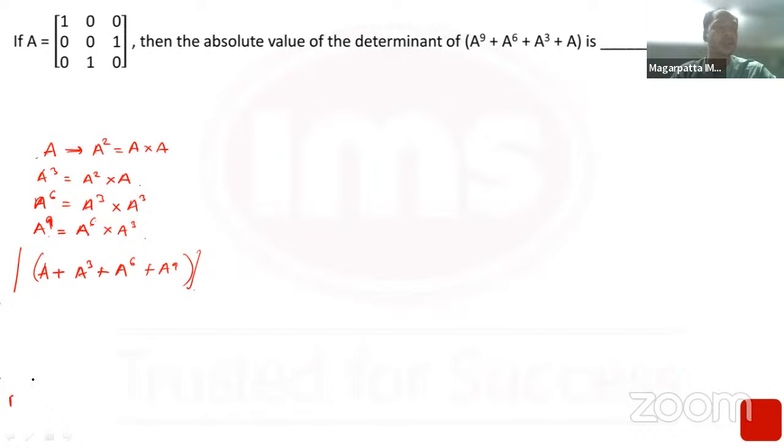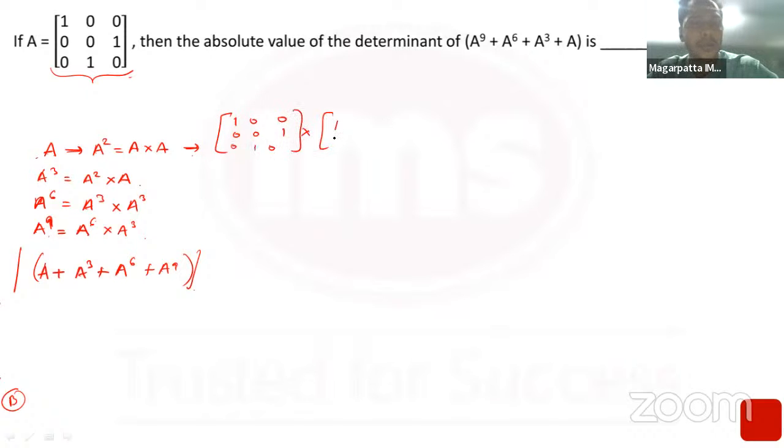However, the elements of the matrix are kind of straightforward: 1 0 0, 0 0 1, 0 1 0. Let me just quickly try this one first. Let me just try A square, if I'm able to do this properly. 1 0 0, 0 0 1, 0 1 0 into 1 0 0, 0 0 1, 0 1 0. So again, I've seen this question, so that's why I'm telling you how you would think in the exam. It's not as if I'm seeing this question today for the first time.